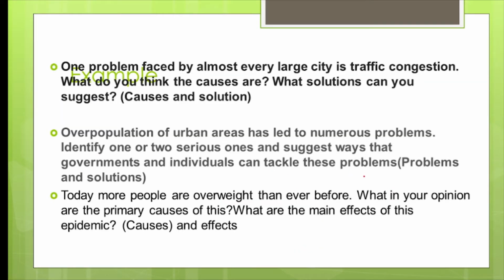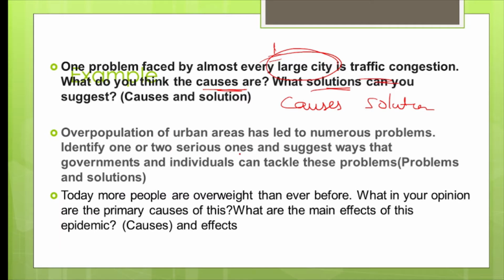Say this is the question: one problem faced by almost every large city is traffic congestion. What do you think are the causes and solutions? So here they're asking you the causes and the solution about traffic congestion, and that too in a large city. This you cannot ignore. Overpopulation of urban areas leads to numerous problems.